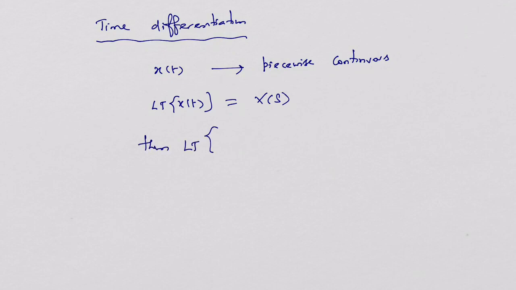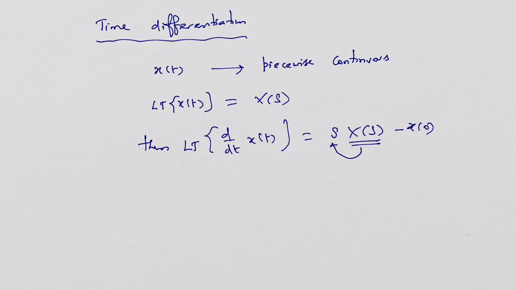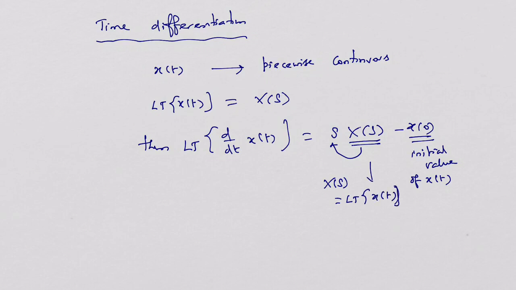the Laplace transform of the differentiated version, its derivative with respect to time, is equal to s times X(s) minus x(0). Look at that, the Laplace transform is multiplied by the factor s and the initial value is subtracted from the result of the product. Okay? The initial value of x(t). This X(s) refers to the Laplace transform of x(t). Okay, let's see the proof. How to prove it? Okay, proof.